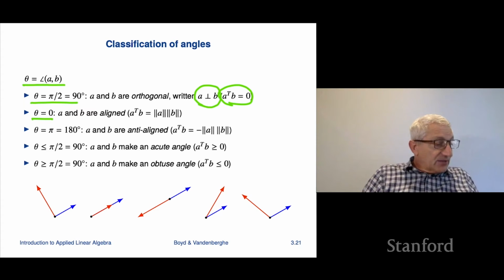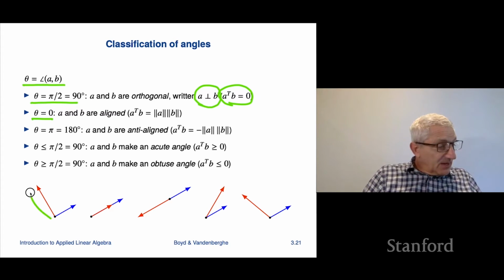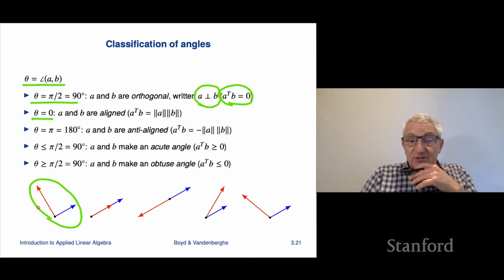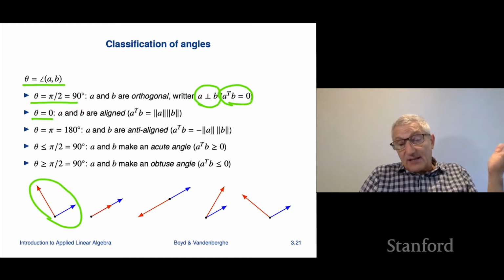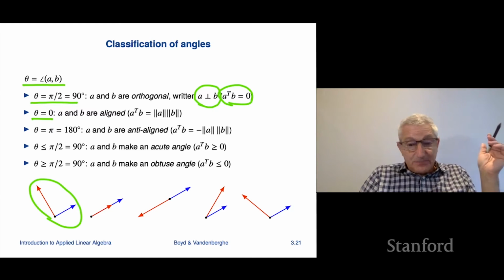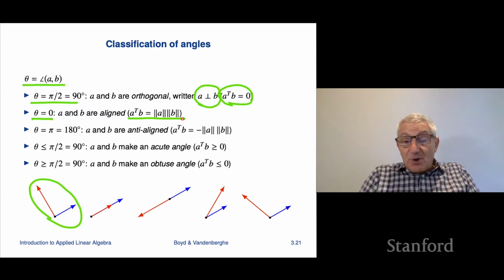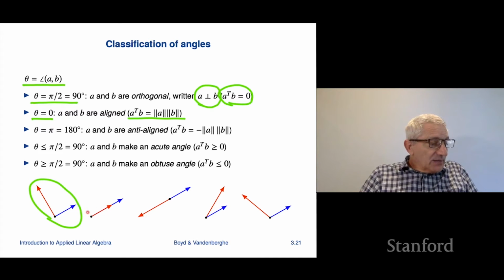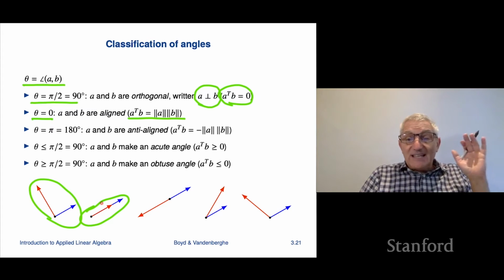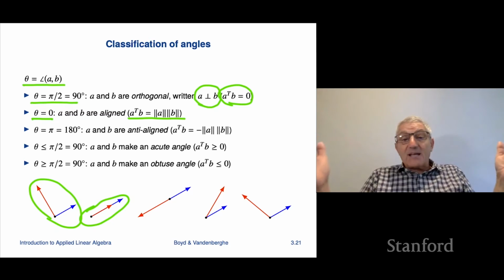Let me first give you an example visually. So here's an example of orthogonal vectors. The blue and the red vectors are orthogonal. They have an angle of 90 degrees with respect to each other. Aligned means that the inner product takes on the largest value you could possibly get given the norms, and it's norm A times norm B. And that occurs when, roughly speaking, they point in the same direction. That's what it means. It means the angle between them is 0.